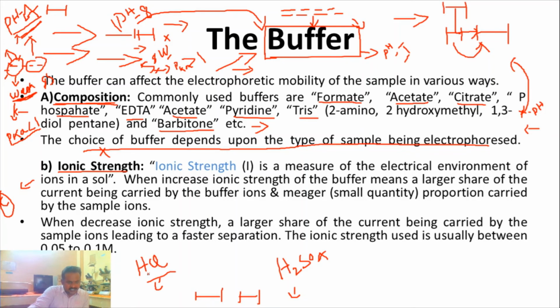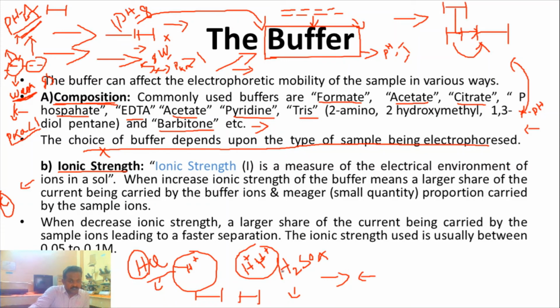HCl will donate a single H plus, but H2SO4 will donate 2 H plus. So if I am making the same buffer, the ionic strength is different. Suppose a million molecules of sulfuric acid are ionized, how much H plus is formed? So the ionic strength is different.